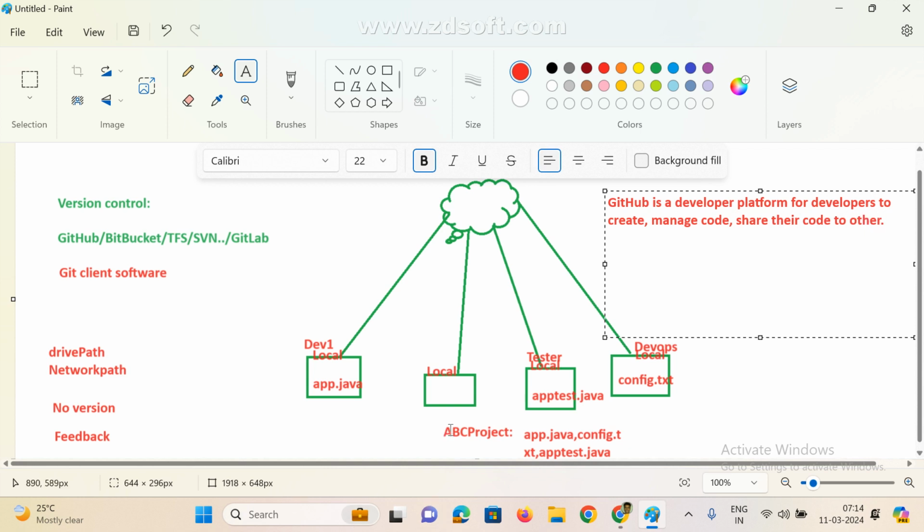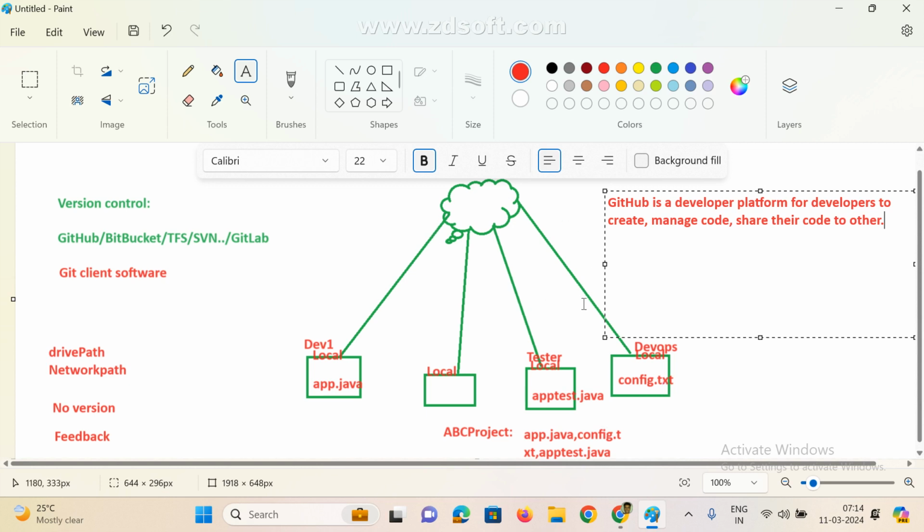Here we share with the help of a drive path or a network path; it is the same thing with GitHub. This is one server, and GitHub is a developer platform for developers to create and manage code and share their code with other persons. An organization means multiple people working parallelly, so my code everyone can see, and your code everyone can see.